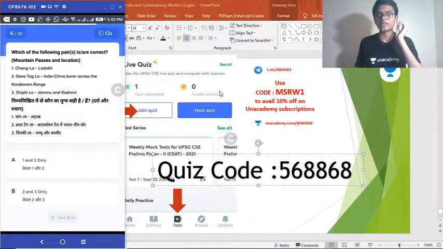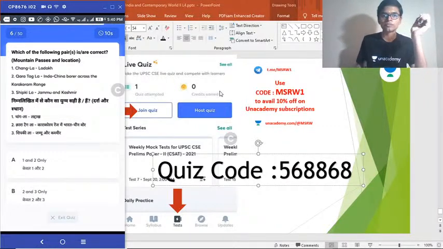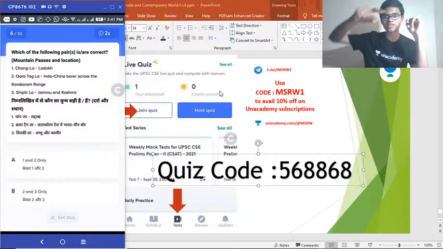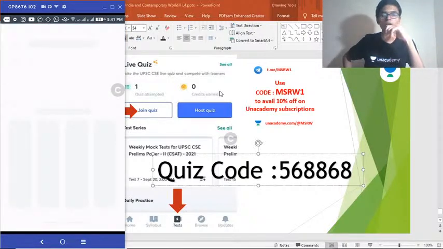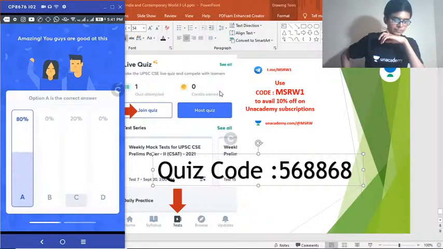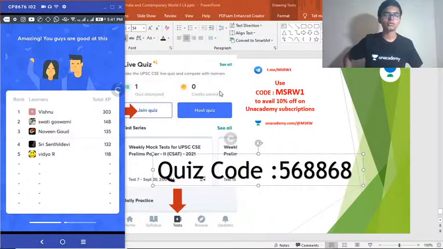So in geography, when you study in your NCERT textbook, in the chapter which deals with all the landforms of India, there is a picture that deals with all the passes, mountain ranges, etc. So study with a diagram. That will help you to remember all these things. Okay. Correct answer is option A. Most of them got it.